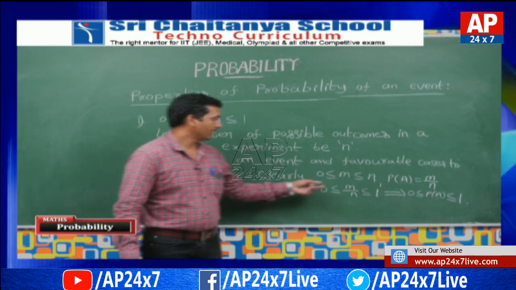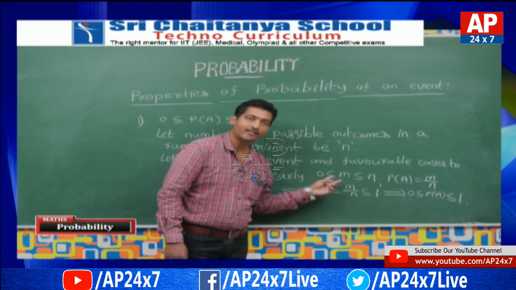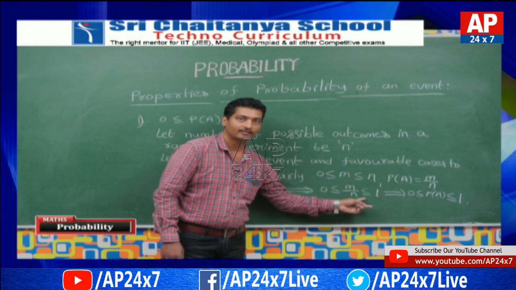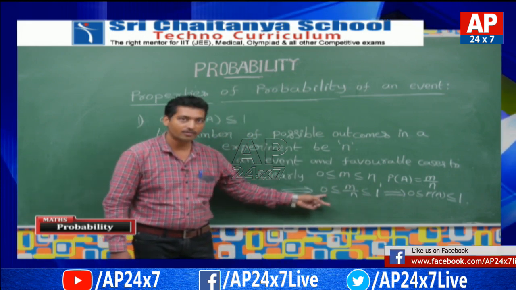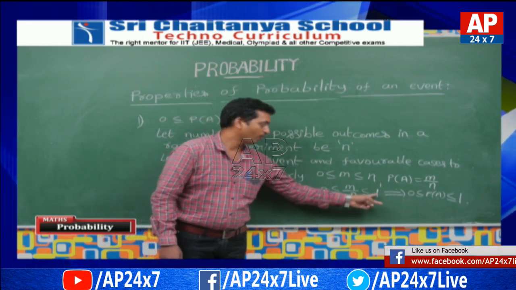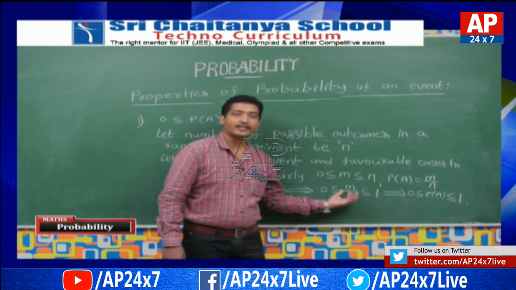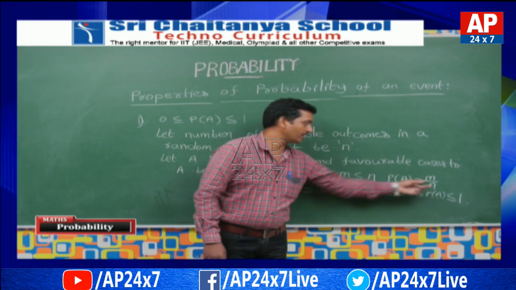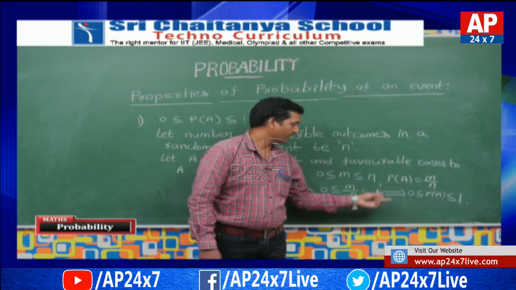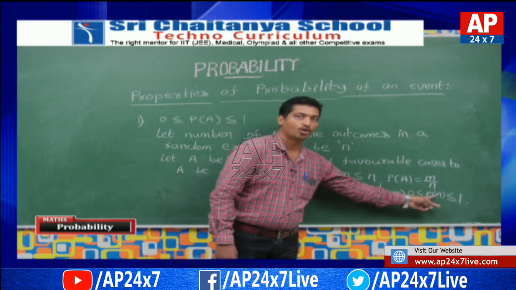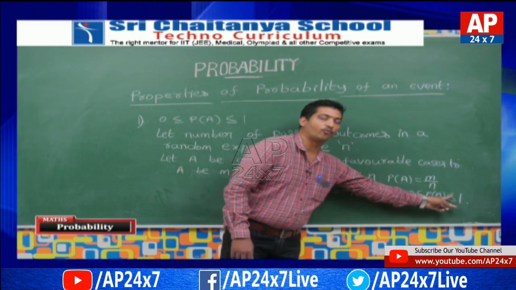Now observe, divide throughout this inequality by n, then 0 less than or equal to m by n less than or equal to 1. What is m by n? M by n is nothing but the probability of A. Therefore 0 less than or equal to P of A less than or equal to 1.